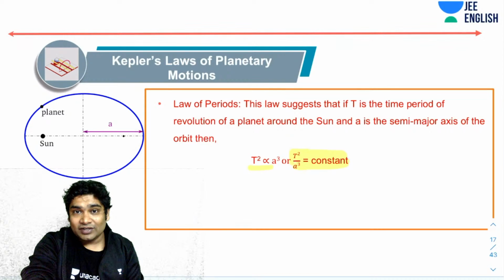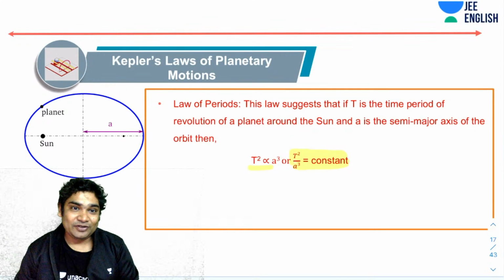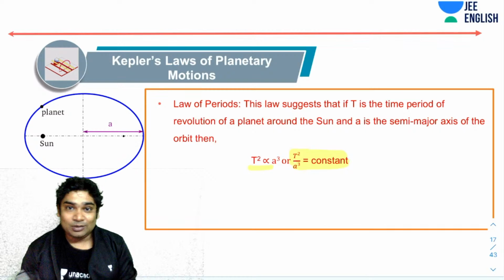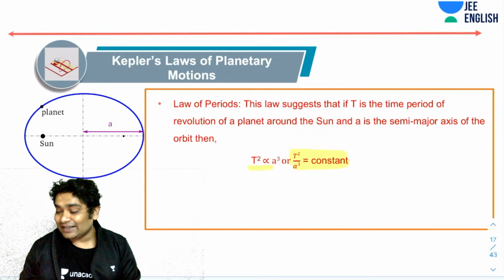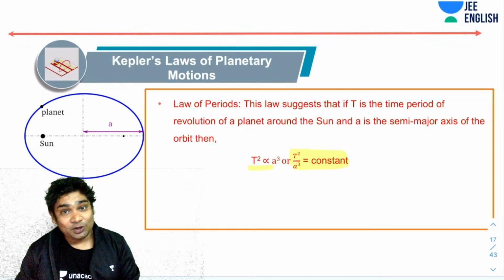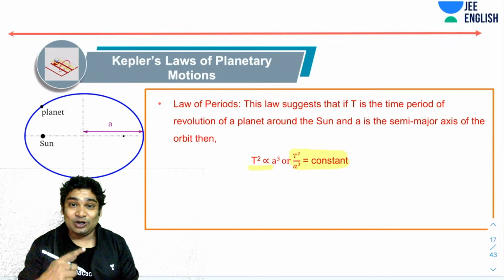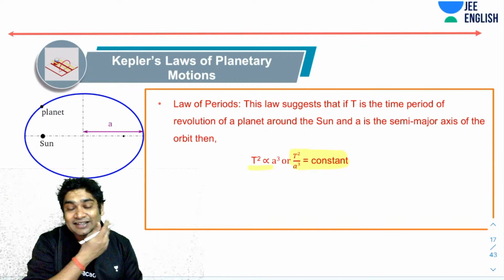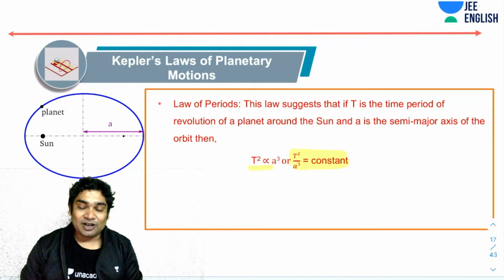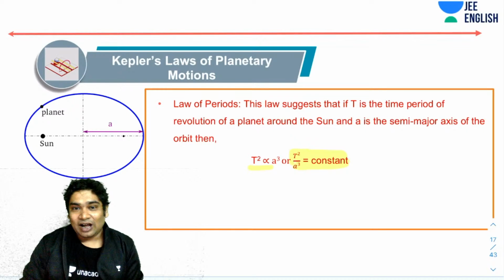And of course, it is always better to study that topic. In any case, it is one of the most important topics of your entire syllabus of class 11th and 12th. Okay. So again, as I said, sometimes you will see books proving this fact using Newton's laws, but that's actually wrong. Reason for that is Newton derived his expression based on this law. So if Newton based this law to obtain his expression, of course, his expression will prove this back. So that is not how it happened, though.